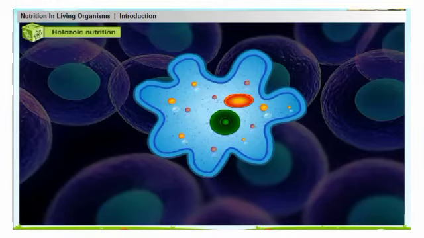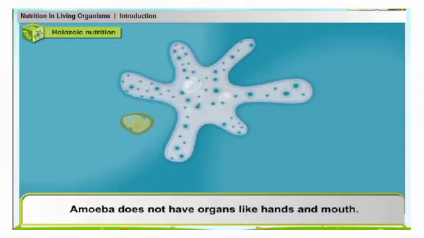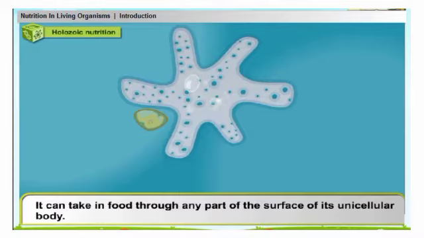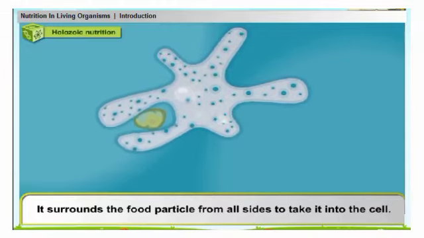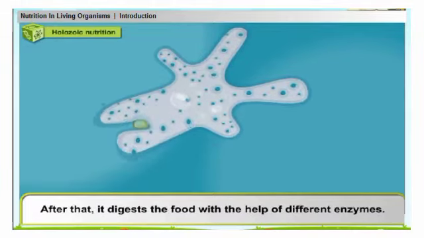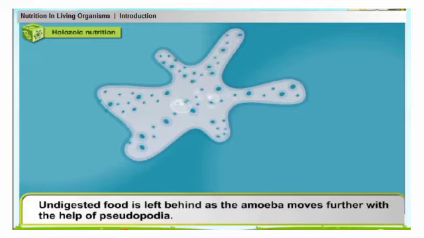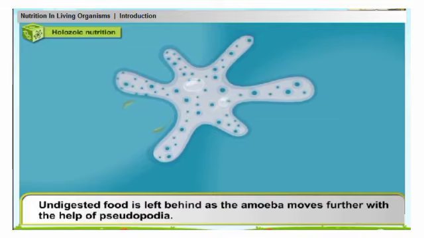A. Holozoic nutrition. How does ingestion occur in unicellular animals like amoeba? Amoeba does not have organs like hands and mouth. It is a unicellular animal. It can take in food through any part of the surface of its body. It surrounds the food particle from all sides to take it into the cell. After that, it digests the food with the help of different enzymes. Undigested food is left behind as the amoeba moves further with the help of pseudopodia.